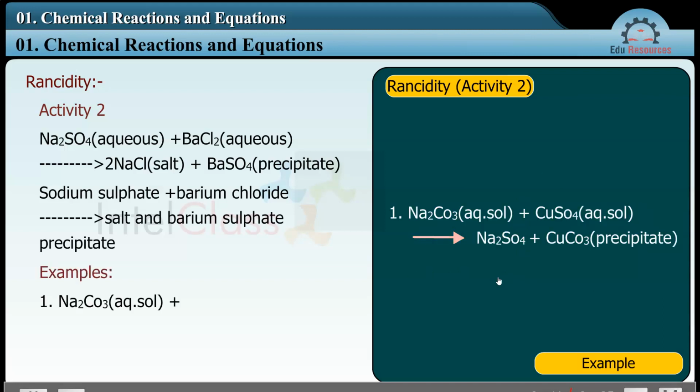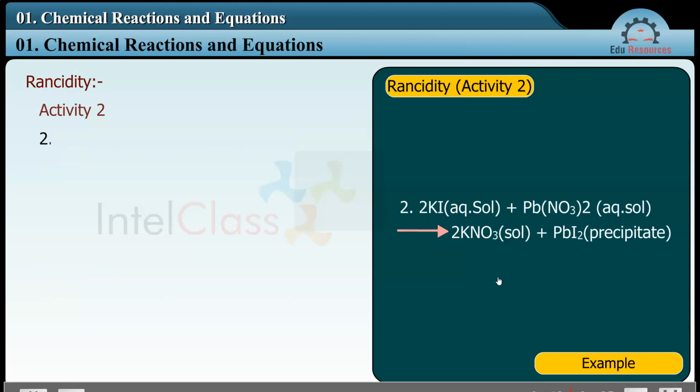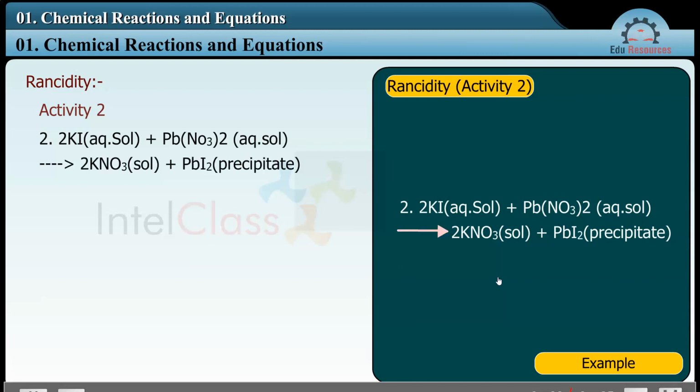Examples: Na2CO3 plus CuSO4 gives Na2SO4 plus CuCO3. Example 2: 2KI, potassium iodide, plus Pb(NO3)2, lead nitrate, gives 2KNO3, potassium nitrate, plus PbI2, lead iodide precipitate.